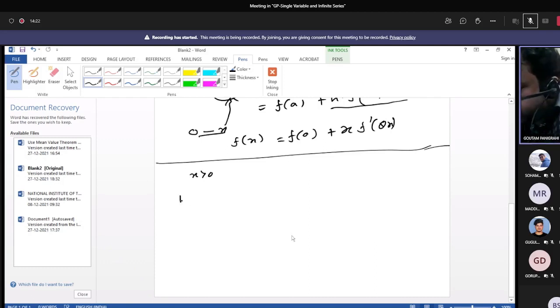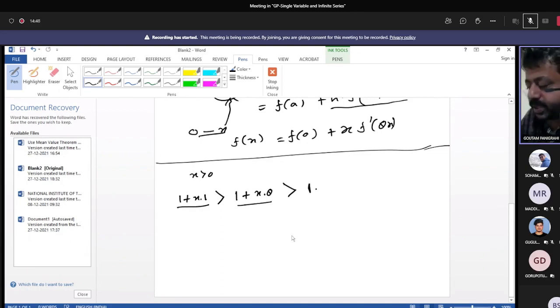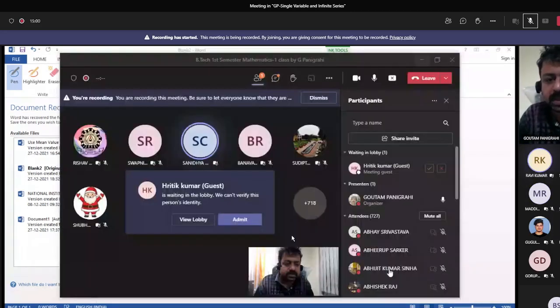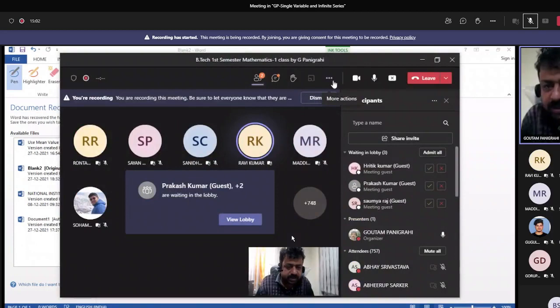So obviously 1 plus x is greater than 1 plus x into theta, which is greater than 1. Can it be written? Yes, sir.